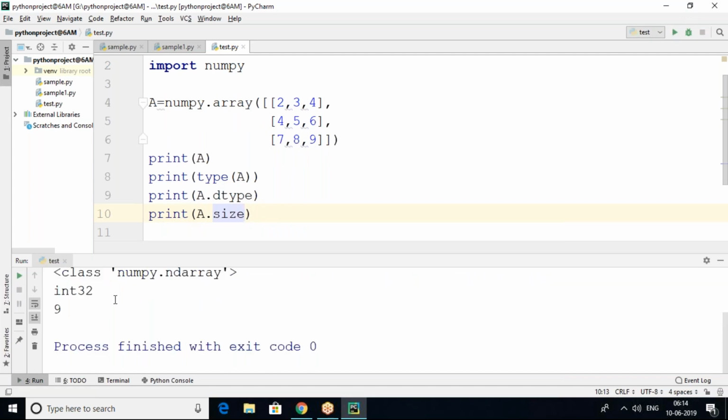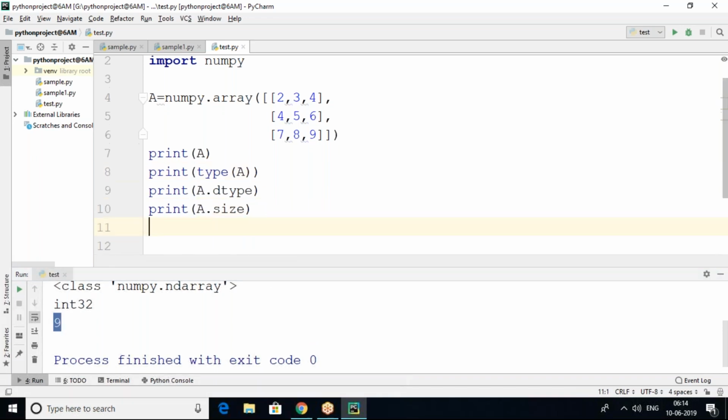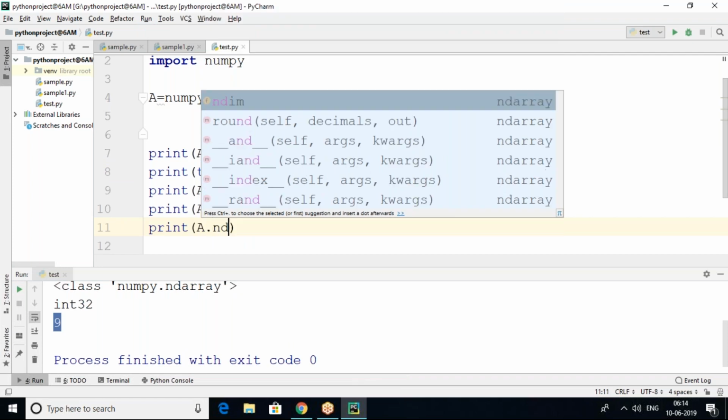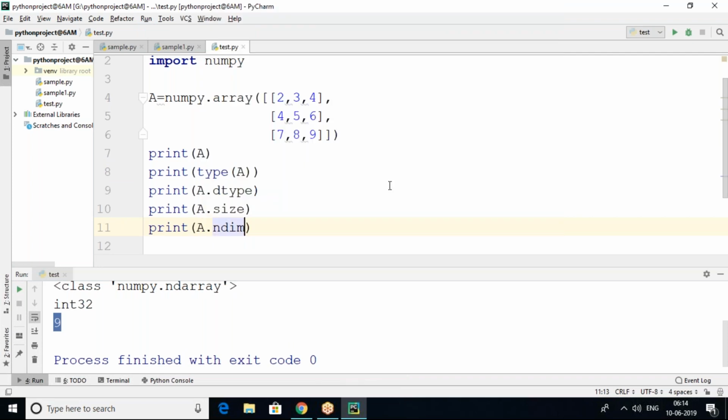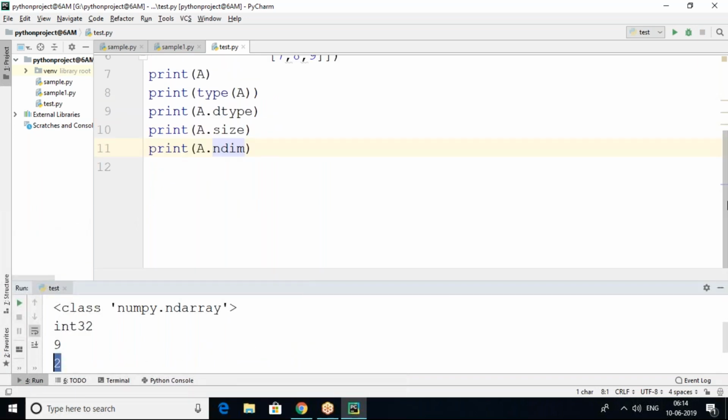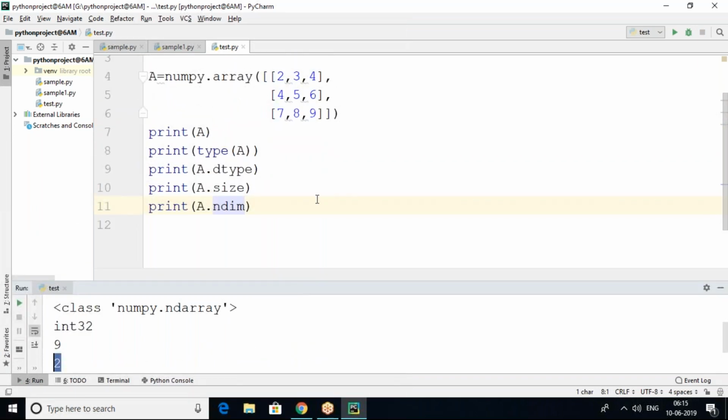The size means 9, because the number of rows is multiplied by the number of columns. Next, print A dot ndim, that means the number of dimensions. How many dimensions are there? Two dimensions. One is row and another one is column.